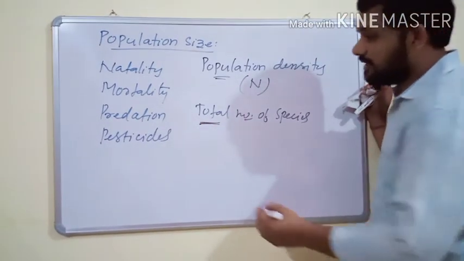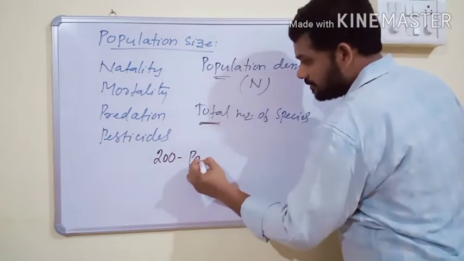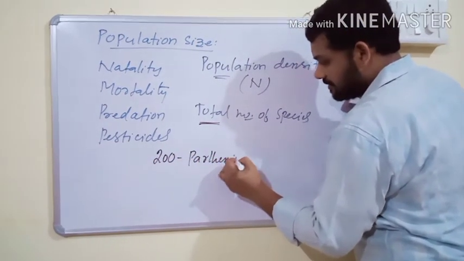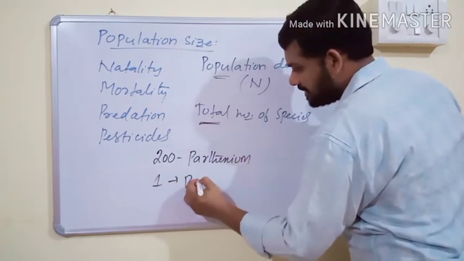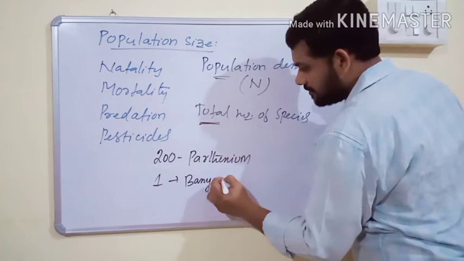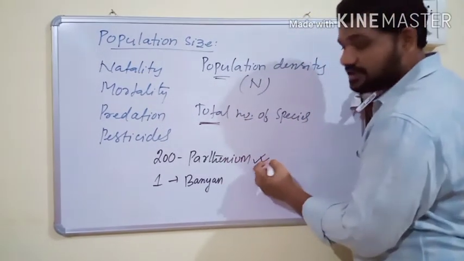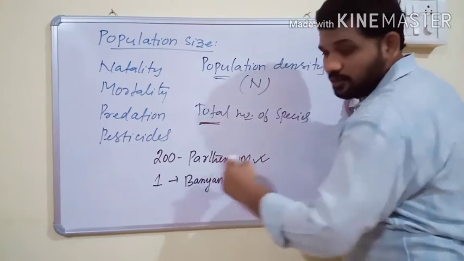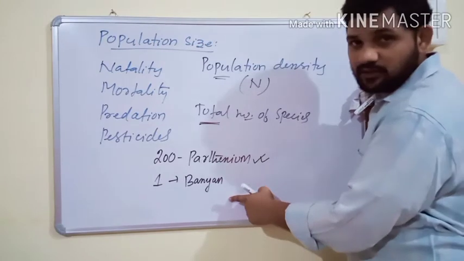For example, in a forest area, suppose there are 200 Parthenium plants and only one large banyan tree with a large canopy. Obviously the population density of Parthenium is more than that of the banyan tree if you count the total number of individuals in the geographical area.